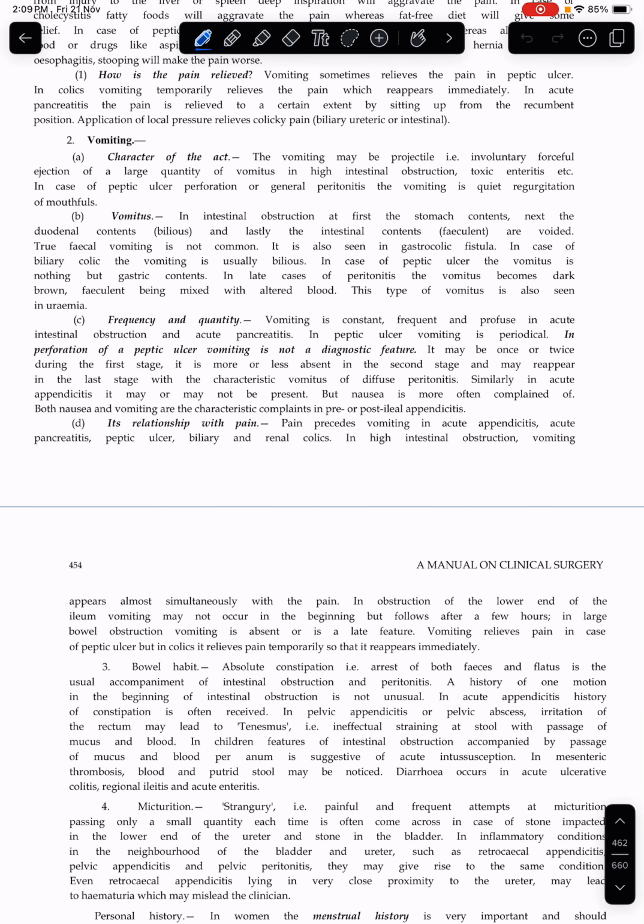Frequency and quantity. Vomiting is constant, frequent, and profuse in acute intestinal obstruction and acute pancreatitis. In peptic ulcer, vomiting is periodical. In perforation of a peptic ulcer, vomiting is not a diagnostic feature.